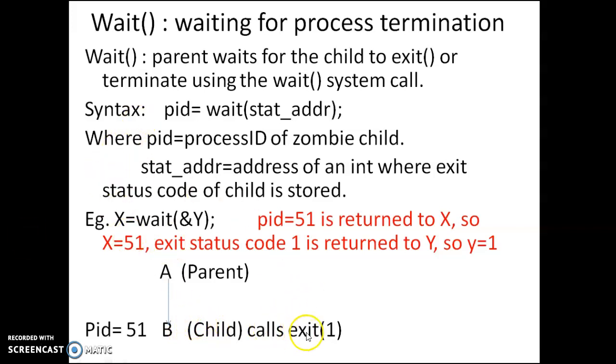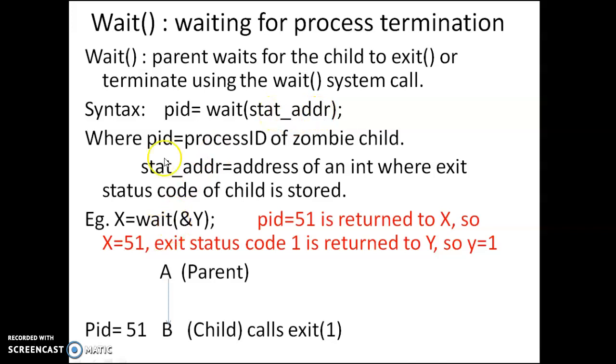So if B exits, the exit status code is 1. So for it, it is an abnormal termination. So it sends the reason to the parent. So 1 is the exit status code, and this exit status code is written in this stack address.